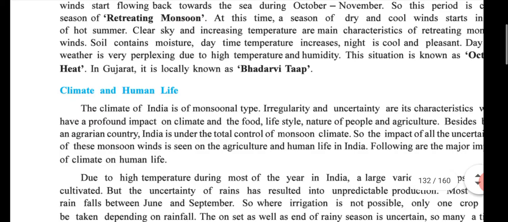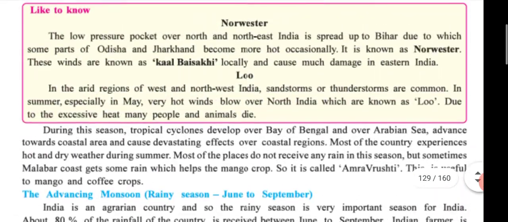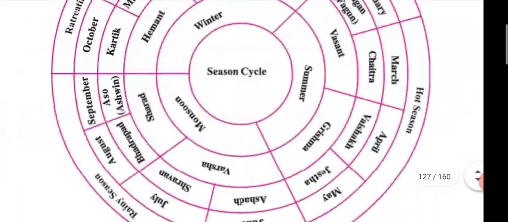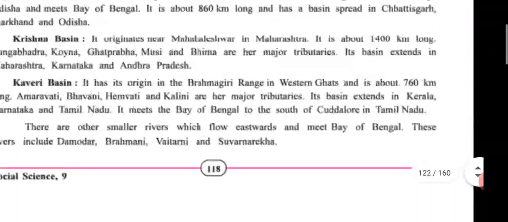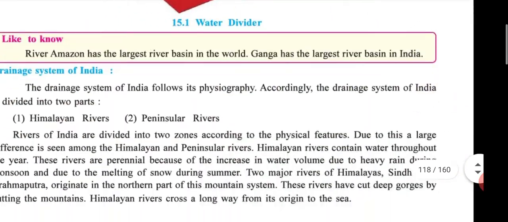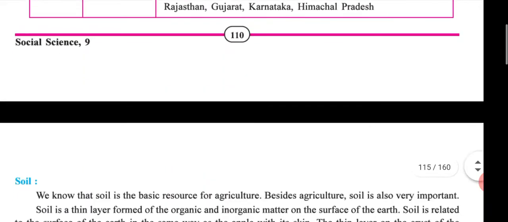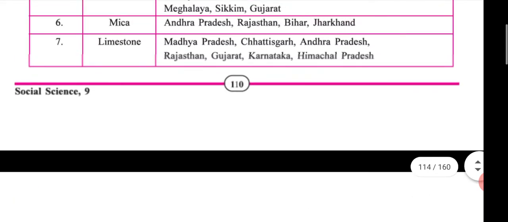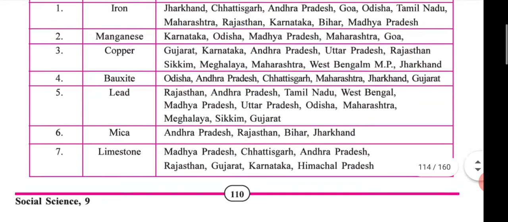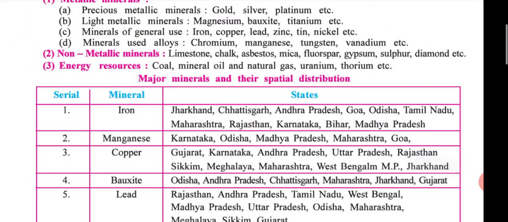Sorry, by mistake I scrolled the page. Okay, done.